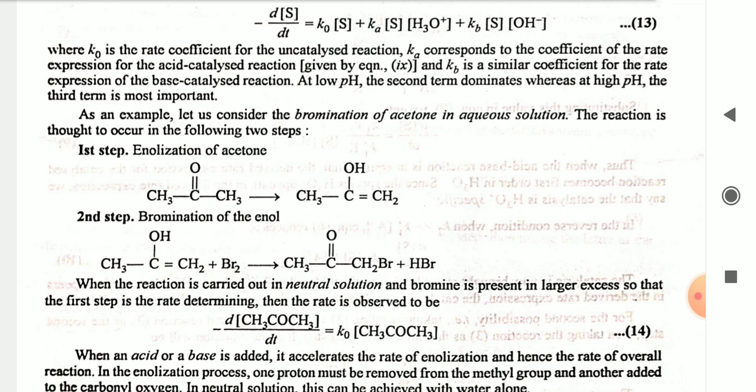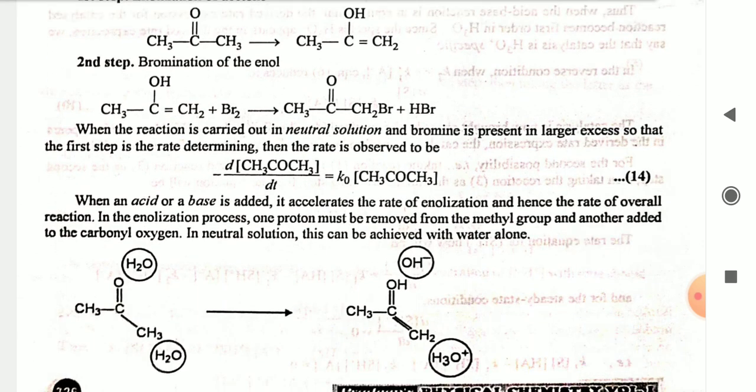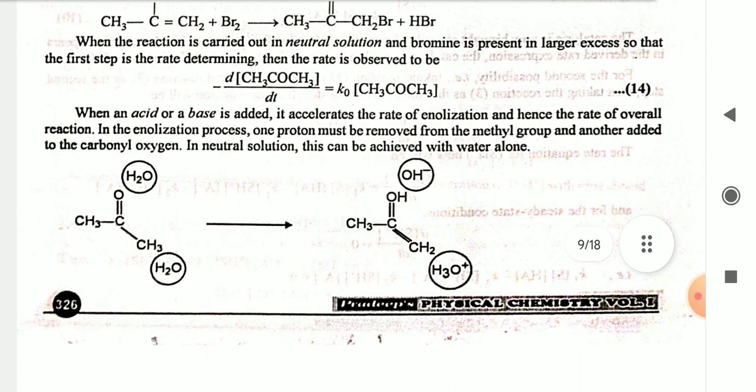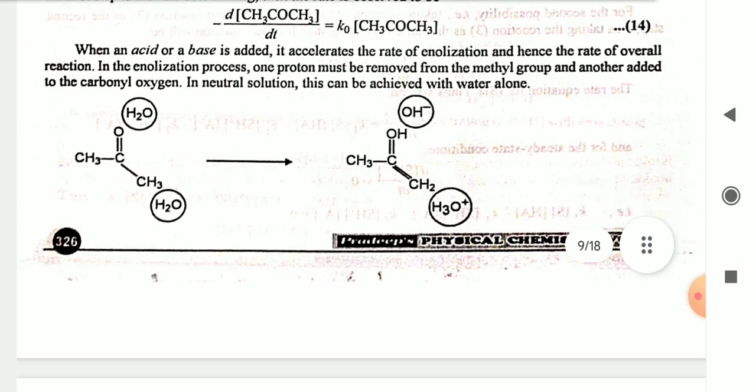Consider as equation 14. When an acid or a base is added, it accelerates the rate of enolization and enhances the rate of the overall reaction. In the enolization process, one proton must be removed from the methyl group and another added to the carbonyl oxygen. In neutral solution, this can be achieved with water alone.